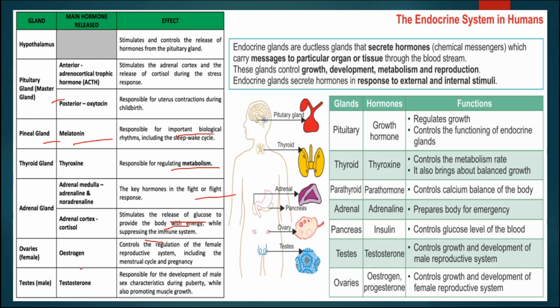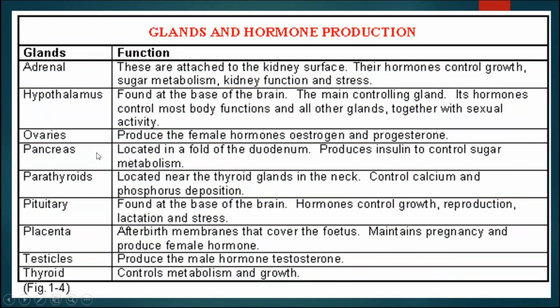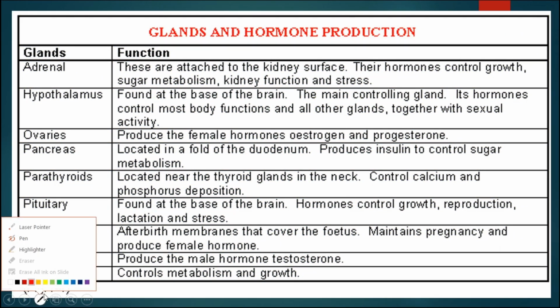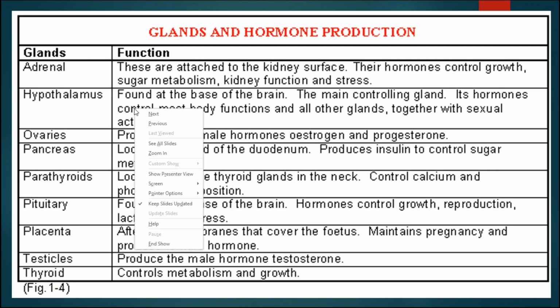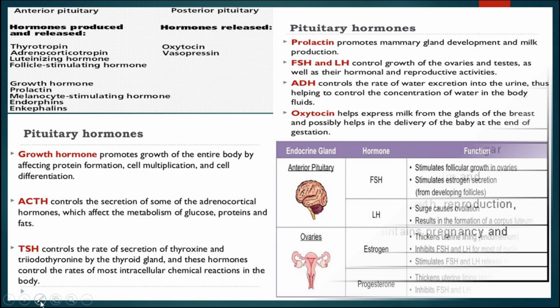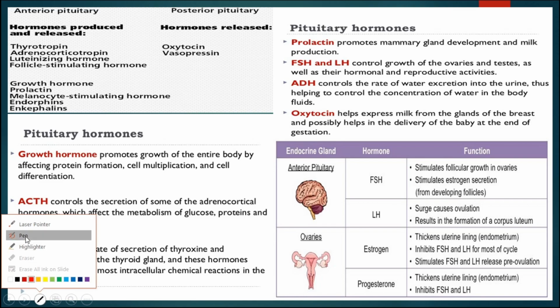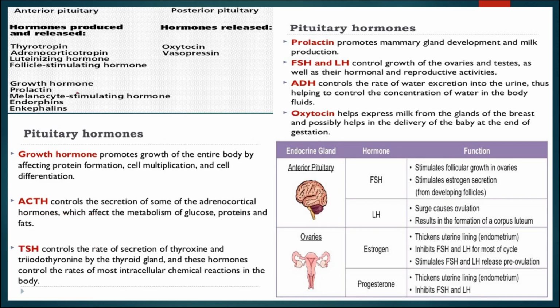Ovaries and testes are the gonads which secrete estrogen as well as testosterone respectively. They control the regulation of female and male reproductive structures, and in this way they are helping in various activities. This is also the list of the hormones which are secreted by different endocrine glands and doing different types of functions. This slide is showing different types of hormones secreted by the pituitary gland.